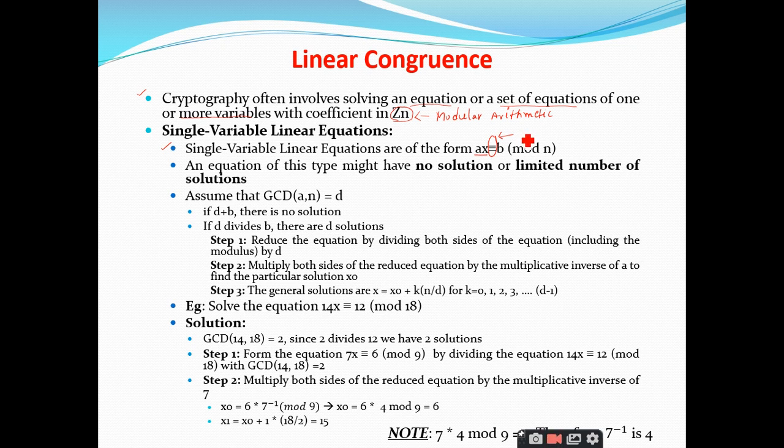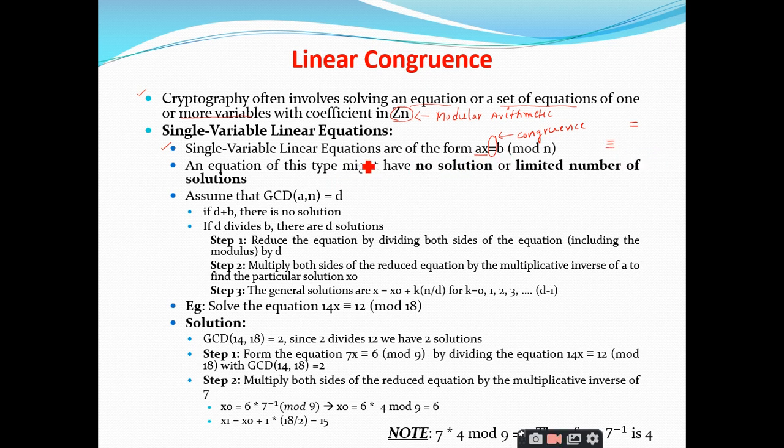What is the name of that symbol? Congruence. You should not say equality. Equality is double. In modular arithmetic, there is no concept of equality; there is a concept of congruence, right? You should always represent the symbol with 3 hyphens like this.